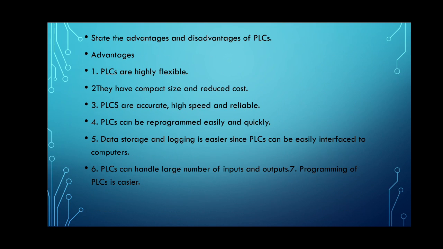Advantages: PLCs are highly flexible, they have compact size and reduced costs. PLCs are accurate, speed of operation is high, and they are reliable. Then PLC can be reprogrammed easily and quickly. Data storage and logging is easy since PLC can be easily interfaced with computers. PLC can handle a large number of inputs and outputs, and programming of the PLC is easier.